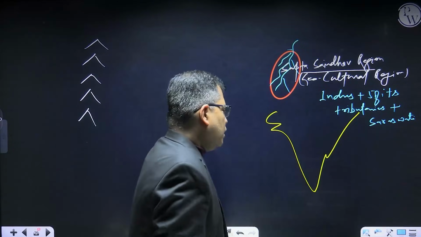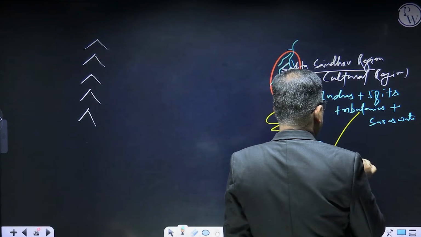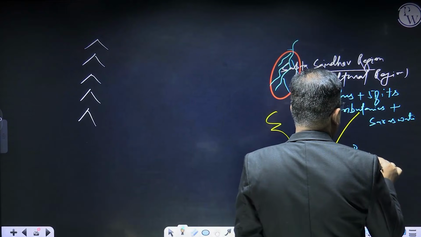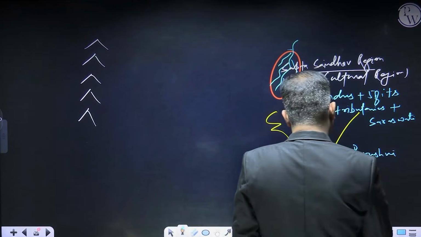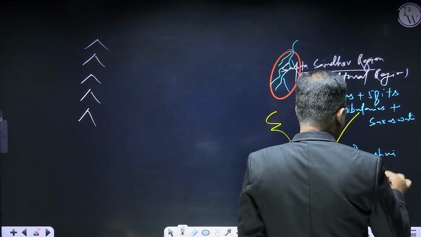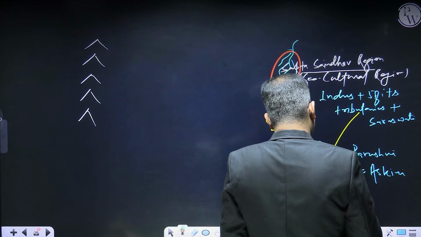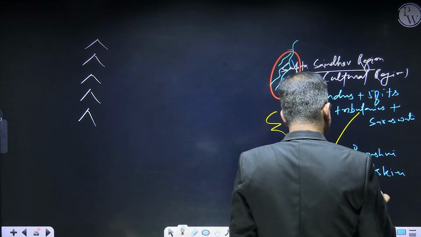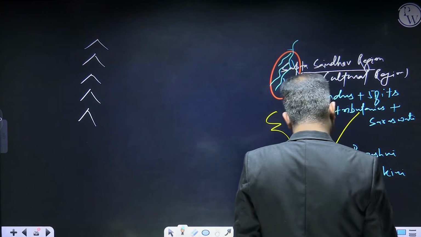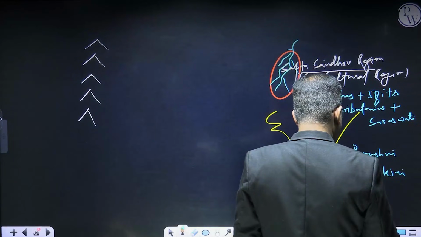And there are some Vedic names also. Ravi is known as Parushni. Chenab is known as Askini, right? Beas is known as Vipasa. Then Satluj is known as Sutudri.